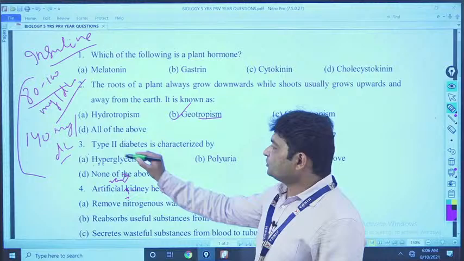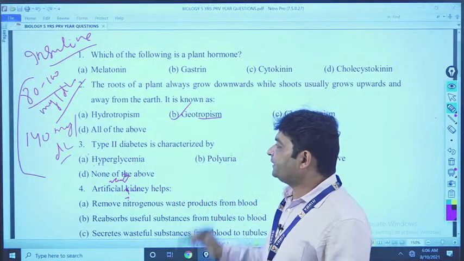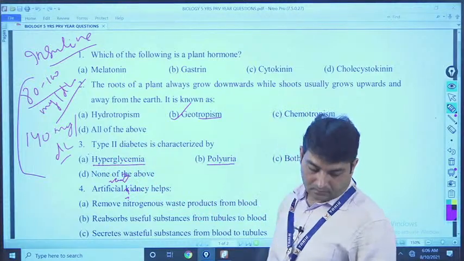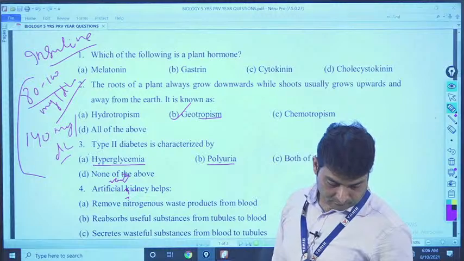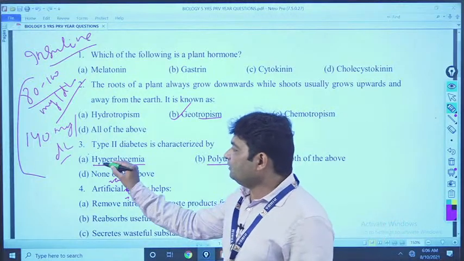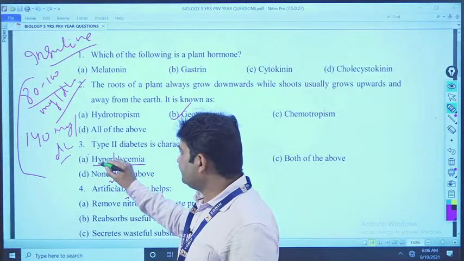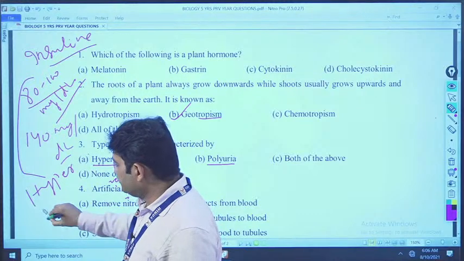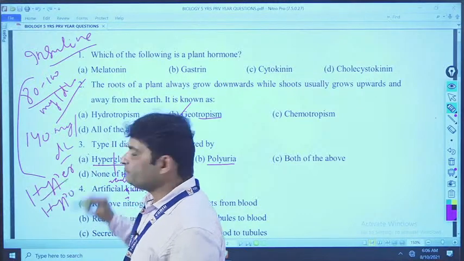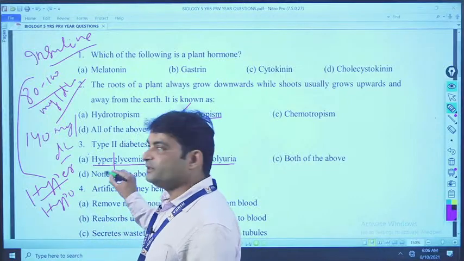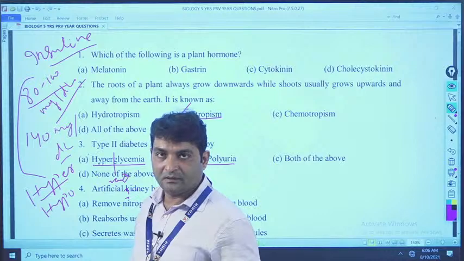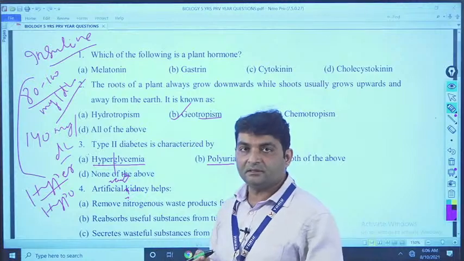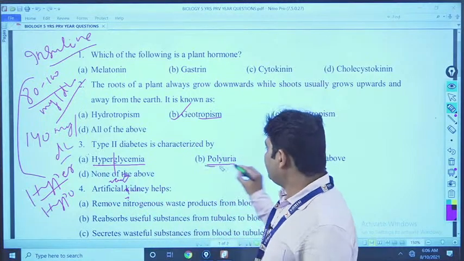Now, the question is: type 2 diabetes is characterized by what? Hyperglycemia and polyuria. Okay. Now, I am breaking this word. There are two words, hyper and hypo. Hyper means more, hypo means less. Hyper means more, glycemia means glucose level in the blood. So that means more glucose level in the blood, which is nothing but diabetes. So that is correct. Polyuria means what?